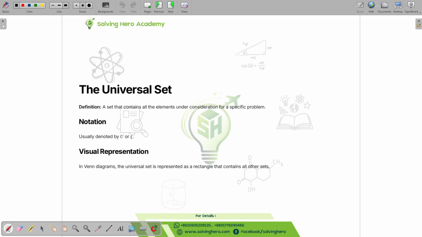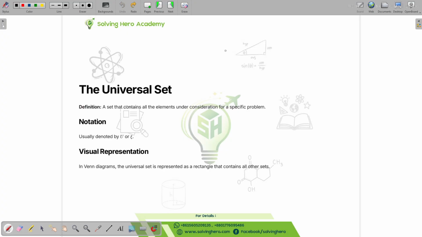So let's move on to the next slide. The universal set definition: a set that contains all the elements under consideration for a specific problem. Basically it is the summation of all the sets.